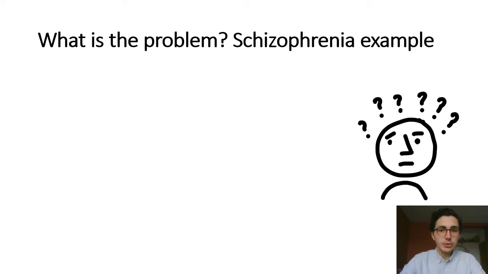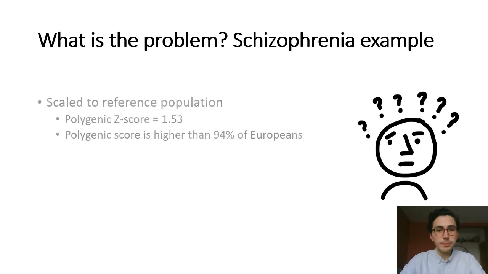Here I present an example of this using schizophrenia. The first step for interpreting a polygenic score is standardizing it based on an ancestry-matched reference population to present the score in terms of standard deviations from the mean, which can then be easily used to determine the relative risk an individual carries.